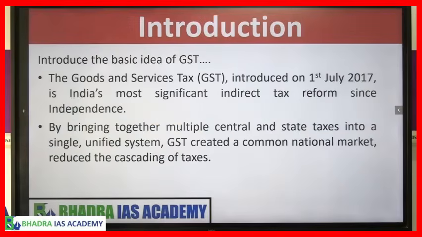So now first we have to start with the introduction to the topic. तो इसमें मैंने आपको सिर्फ सिंपल आइडिया दिया है, introduce the basic idea of what is GST. मतलब ये जीएसटी क्या है उसका बेसिक कॉन्सेप्ट इंट्रोड्यूस करो, इसमें ज्यादा टेक्निकल मत जाओ. So the Goods and Services Tax introduced from 1st July, it is the first major indirect tax reform. Then you can talk about how it has made GST a very simple kind of tax, a unified system, creating one single market in India, right? So this is your introduction to the question, about what is GST.